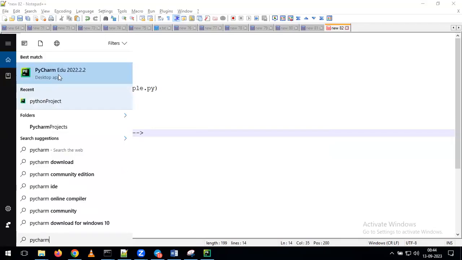If you search for PyCharm and you installed it in your system, you can see the PyCharm application. Please click on your PyCharm application.